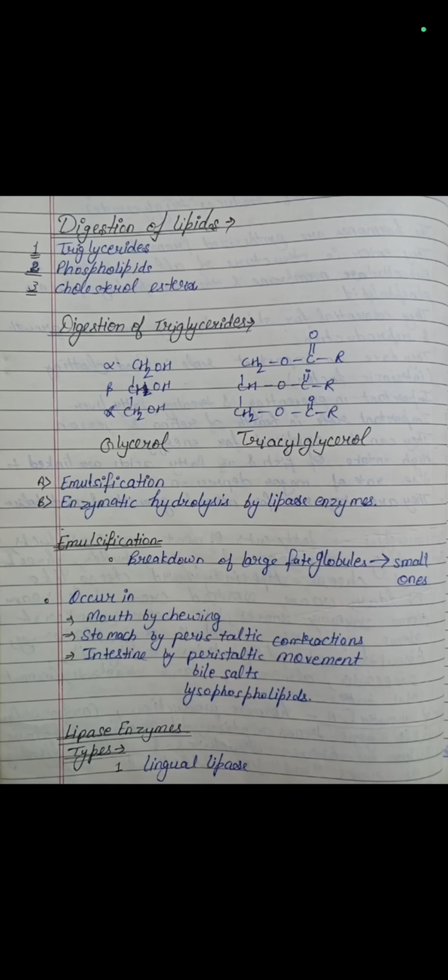Type 1 involves lingual lipase enzyme. Type 2 involves gastric lipase enzyme. Third one is pancreatic lipase enzyme. Fourth one is intestinal lipase enzymes. These all enzymes are most active in pancreatic lipase. So first of all we will discuss about lingual lipase.